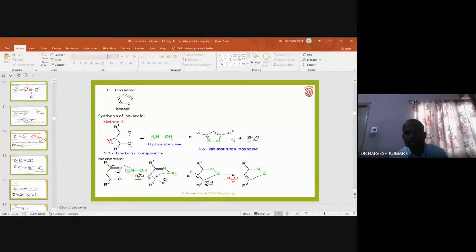And R' and R2 may be an alkyl group or an aryl group. So this is a general example, and this will be the general mechanism. Is there any doubt in the reaction and mechanism of isoxazole?